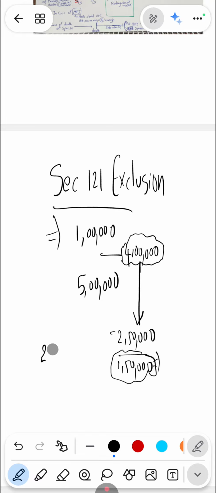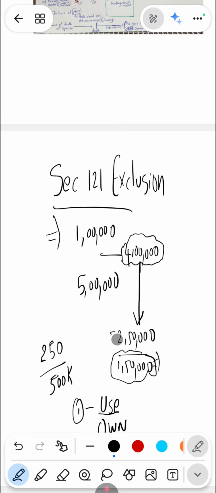So up to 250 is for all, and for MFJ, married filing joint status, it is 500k. For this, the first condition is that you have to see whether two tests are passed or not. The first test is the use test, the second test is the own test. For the use test, prior to the sale date, suppose the taxpayer is selling in 2025, during the last 5 years the taxpayer should use that main home for at least 2 out of 5 years, and live in it.